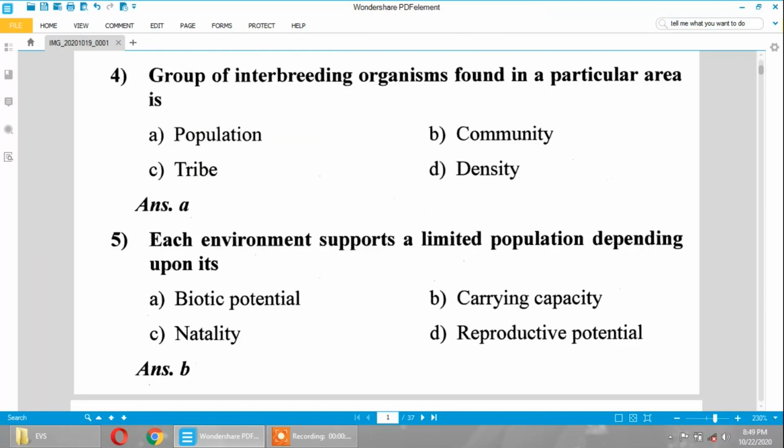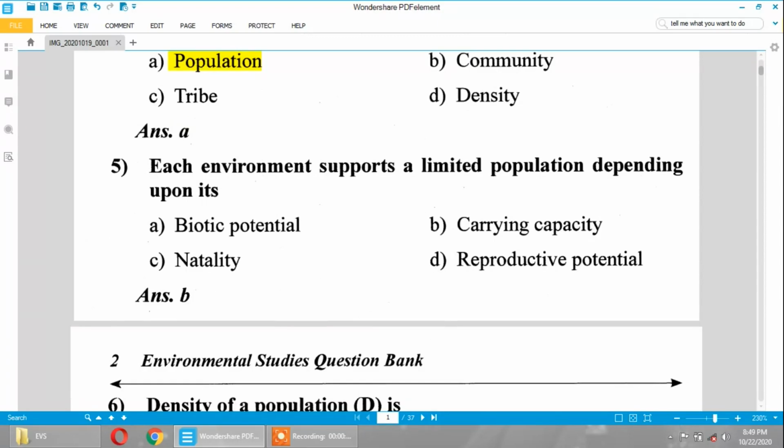Fourth question, group of interbreeding organisms found in a particular area is called population. Fifth question, each environment supports a limited population depending upon its carrying capacity.